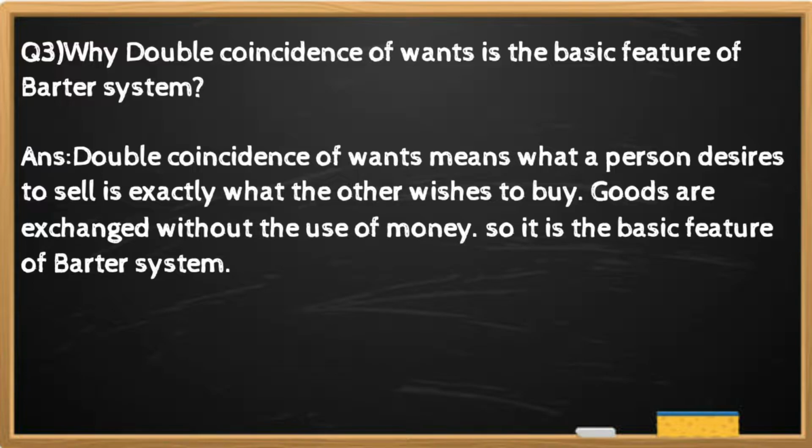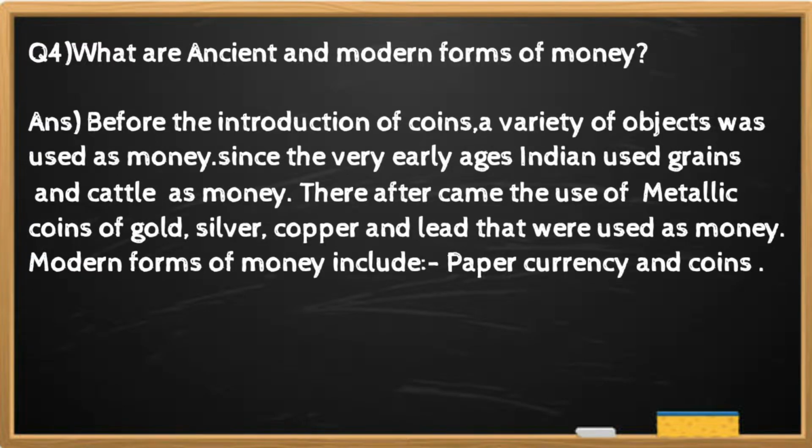And the answer is double coincidence of wants means what a person desires to sell is exactly what the other wishes to buy. Goods are exchanged without the use of money, so it is the basic feature of barter system. Question number 4. What are ancient and modern forms of money?